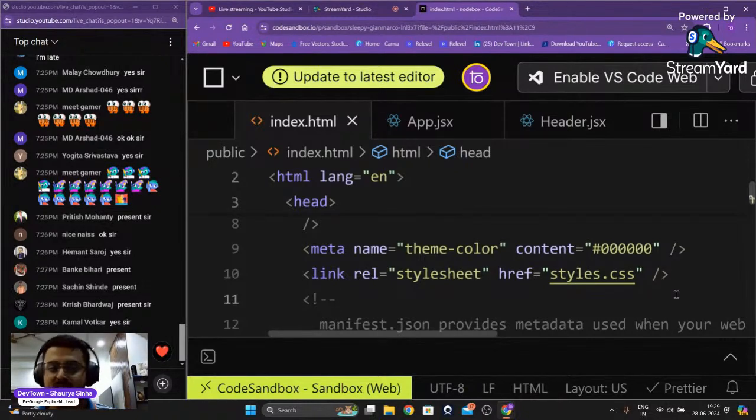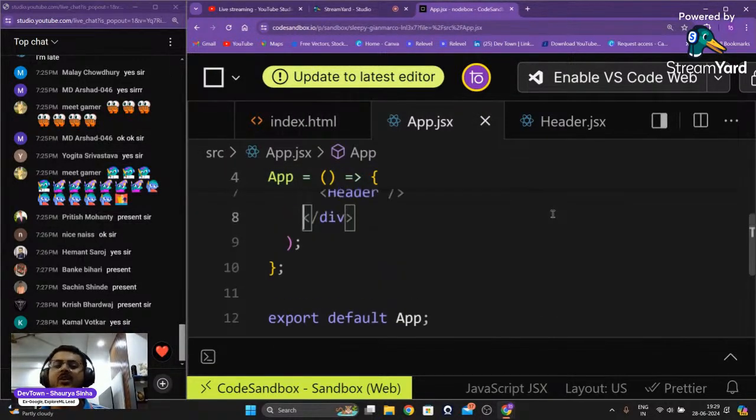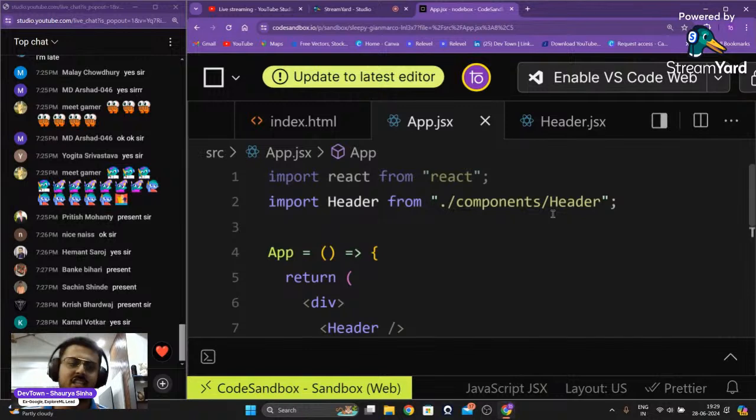Upload the styles.css file that I'll give you guys tomorrow, and then put this particular line of code inside of index.html to link the index.html file with our styles.css file. Once you have done that, we'll go back into our app.jsx. Now we don't require to go into our index.js file. Can somebody let me know why? If I want to make any components, if I want to add something to our website, I don't have to go into my index.js file. I can directly go into my app.jsx file.